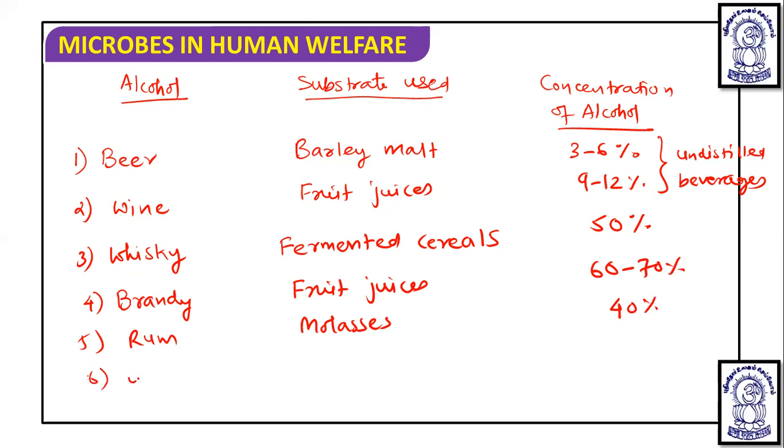Then if we talk about gin, that is based on the rye malt substrate, and it has 40% alcoholic concentration. But if we talk about vodka, potato is used as a substrate, and it has 60 to 80% alcoholic concentration. Okay, so in such a way these fermented beverages are produced.